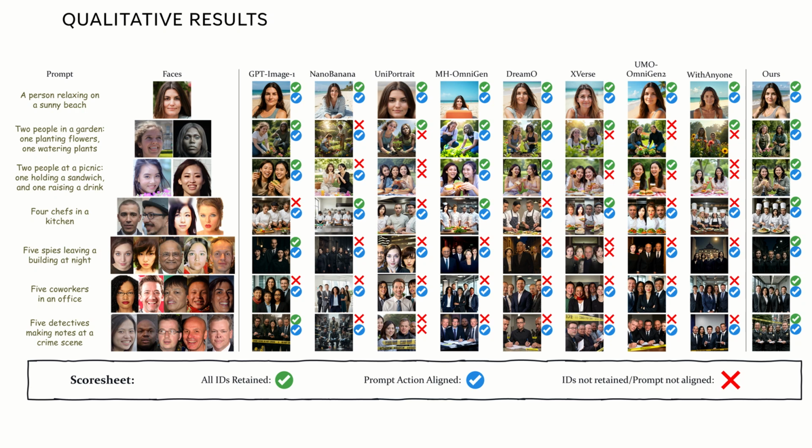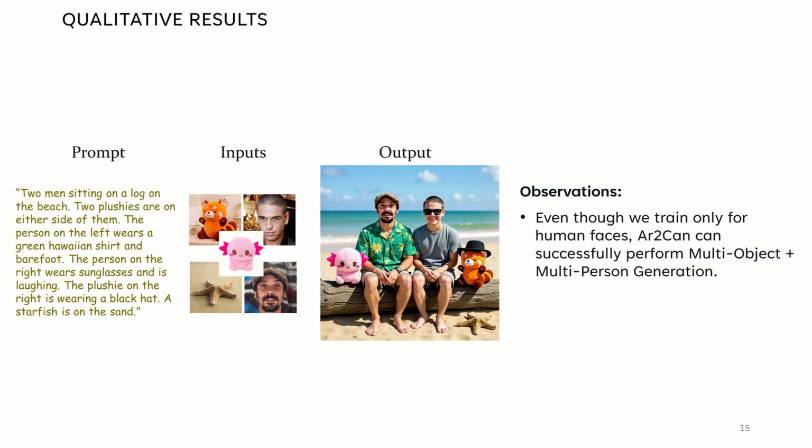Qualitatively, the improvements are also pretty clear. Ar2Can can correctly place people, preserve identities, and generate coherent group scenes. Even more interesting, although we train primarily for human faces, the model can generalize to multi-object plus multi-human generation. This shows strong compositional capability from our proposed approach.